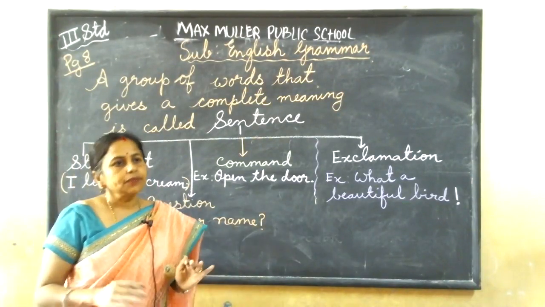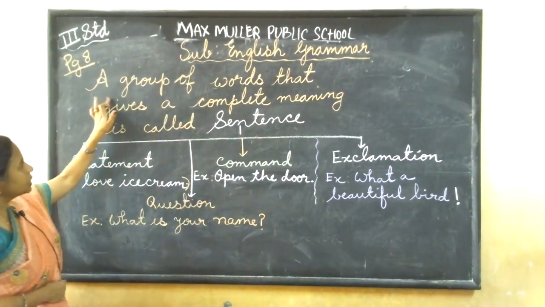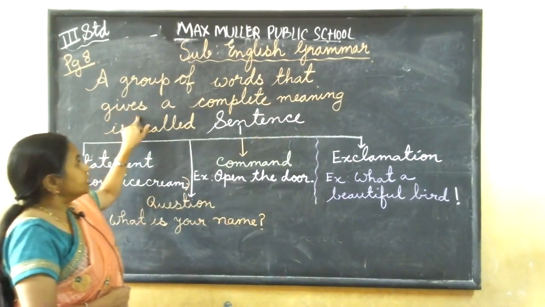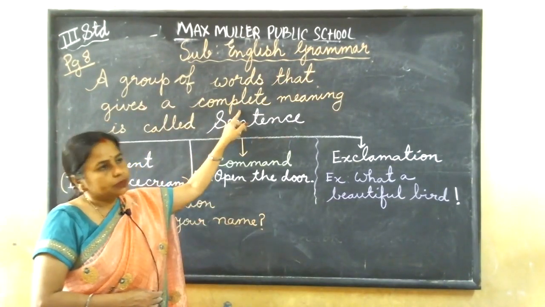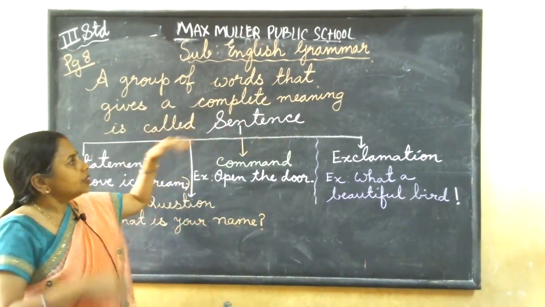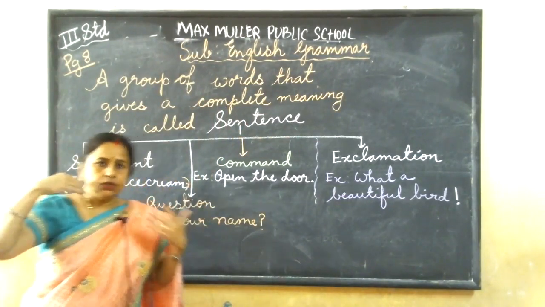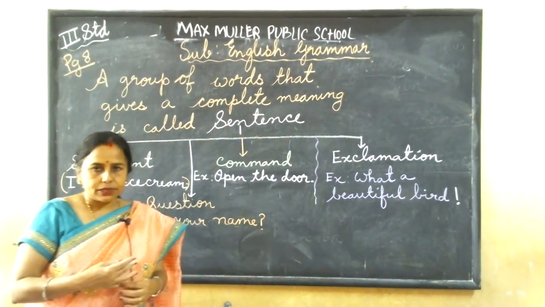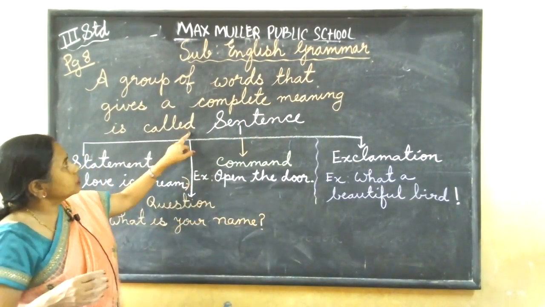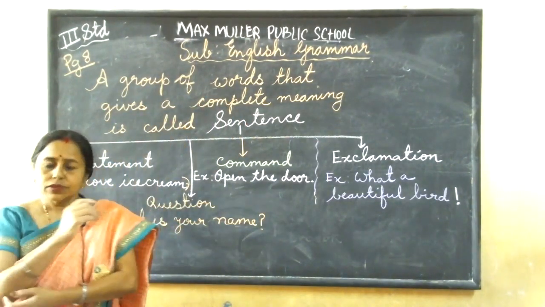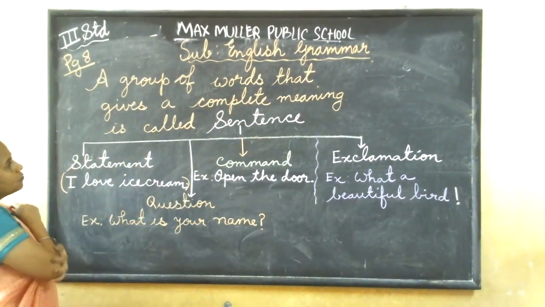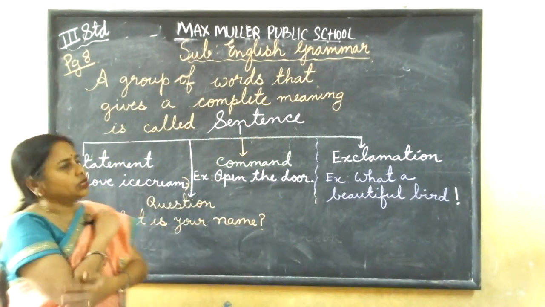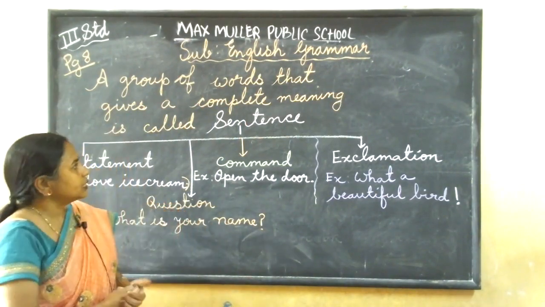So, the definition of a sentence: a group of words that gives a complete meaning. This is important. When you say some sentence or expression, it should be understandable to the other person. So it should be meaningful. A group of words that gives a complete meaning is called a sentence. Okay, so have you understood what a sentence is?